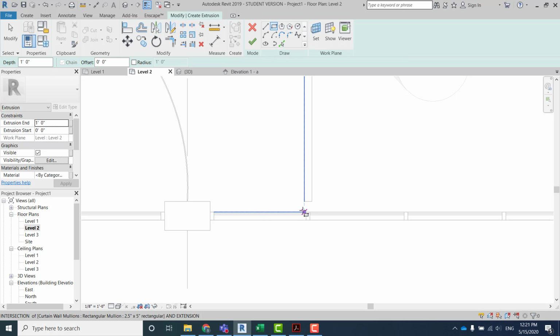And from here what you need to remember is that the extrusion has a starting point and an ending point, so you need to think about where you will start and where you want to end. This one is just like a wall, so I will start from the very bottom, which is 0, and I will use the ceiling height for this one.